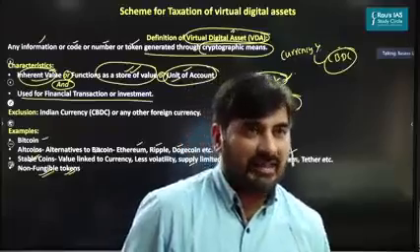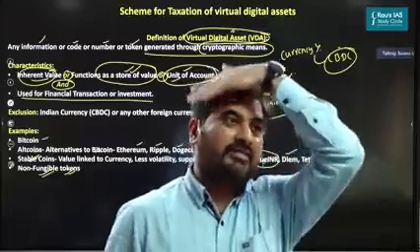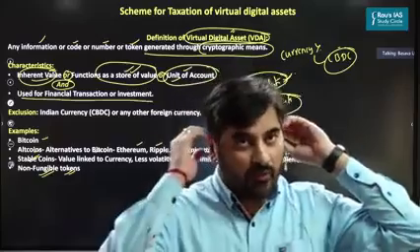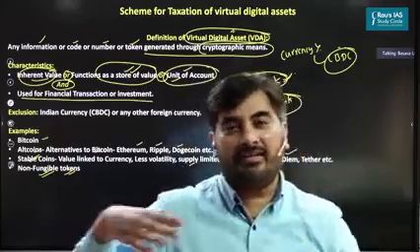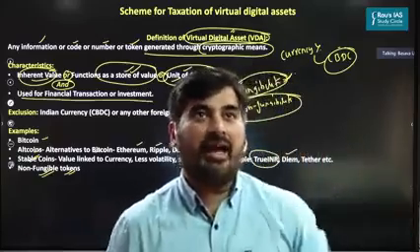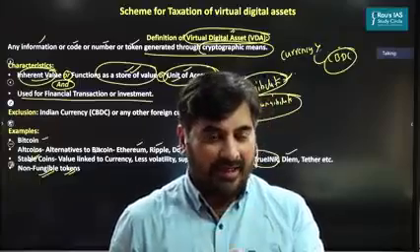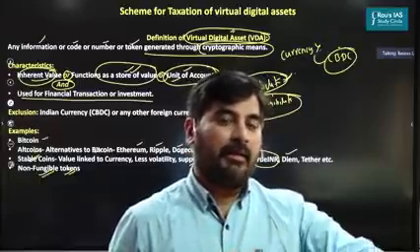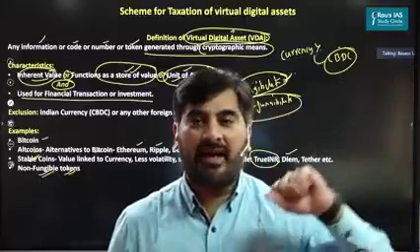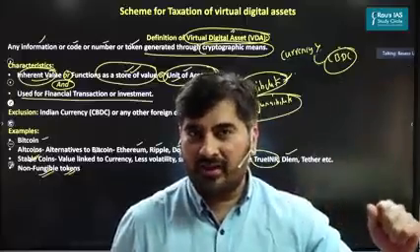So Archit, I'll come to your doubt, don't worry. So this is the non-fungible token. So we are going to bring everything under the sun as far as the definition of virtual digital asset is concerned. I'm very much fascinated by the definition given by the government with respect to virtual digital asset.